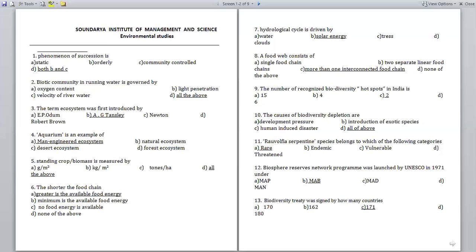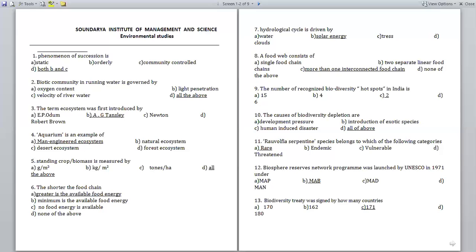Option A, rare; option B, endemic; option C, vulnerable; option D, threatened. Right? So obviously, Rauvolfia serpentina belongs to the rare category.